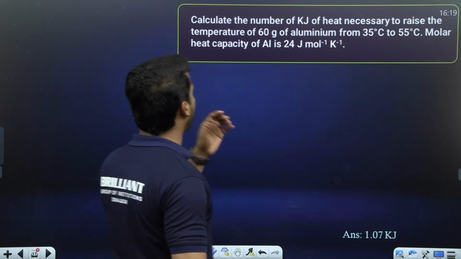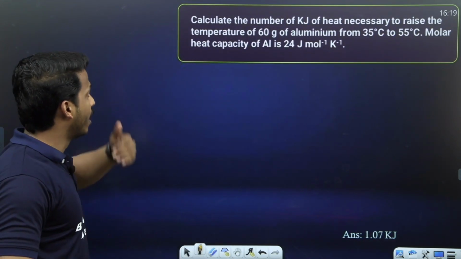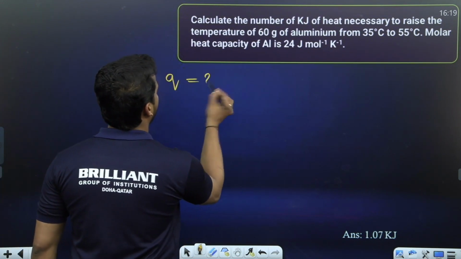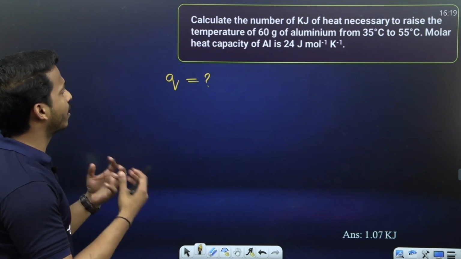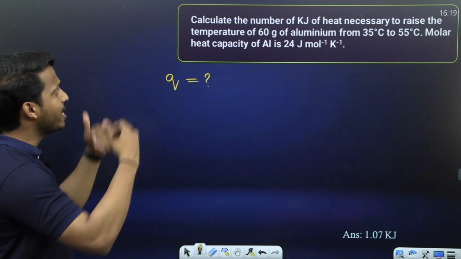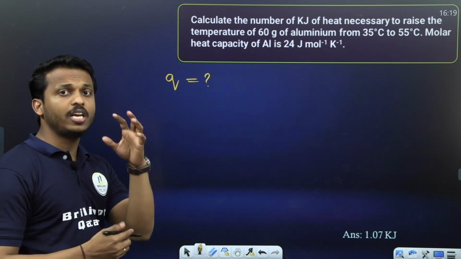Calculate the number of kilojoule of heat necessary to raise the temperature. See, we want to calculate the number of kilojoule of heat. We need to calculate heat, to raise the temperature of 60 gram aluminium.